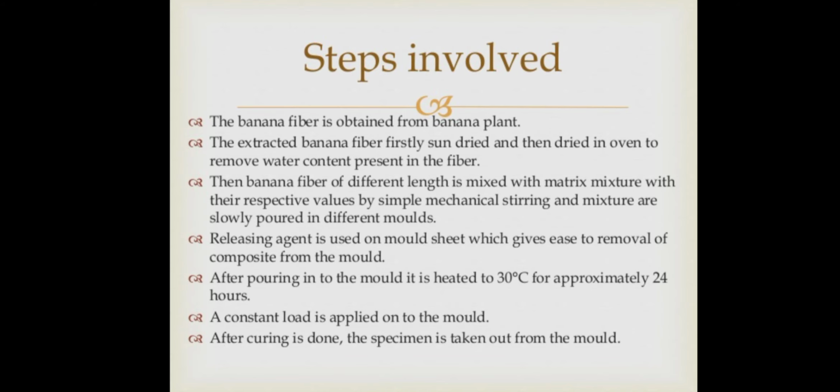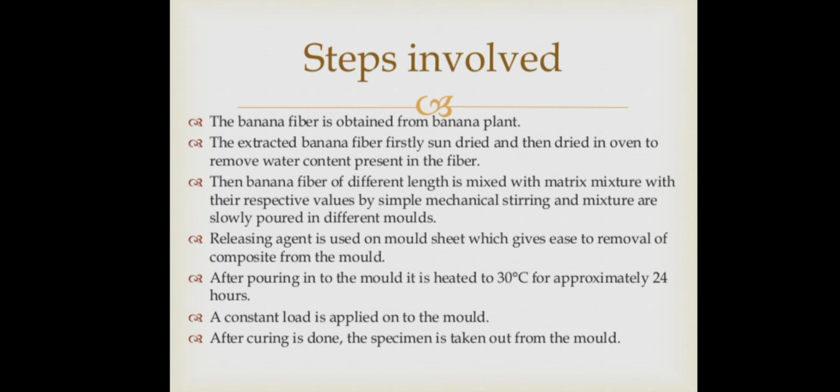The banana fiber is obtained from the banana plant. The extracted banana fiber is first sun dried, we have to dry it in the sunlight, and then dried in an oven to remove the moisture content present in the fiber. Sufficient moisture content is supposed to be removed.